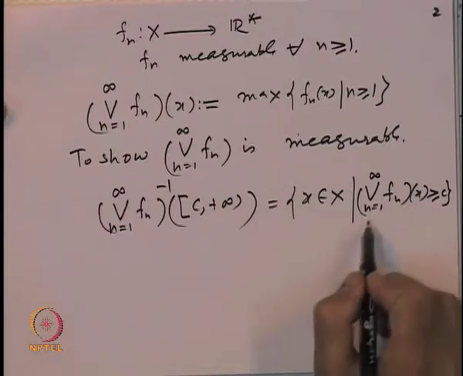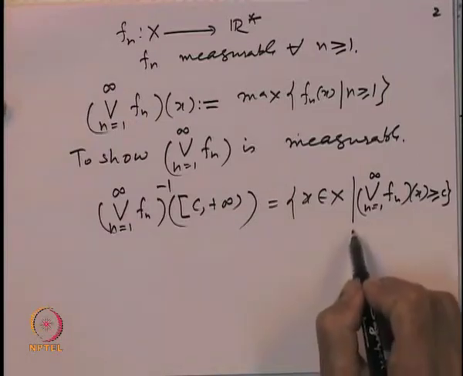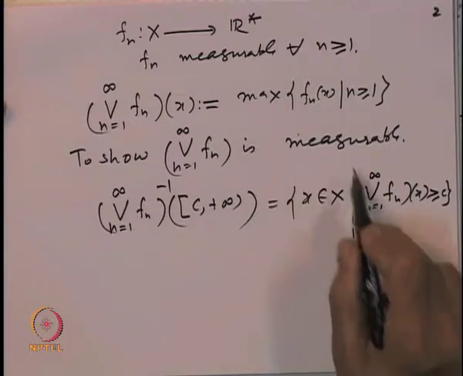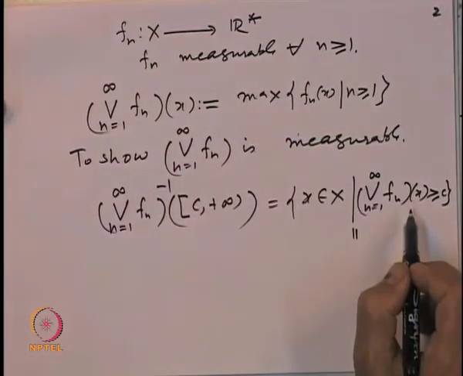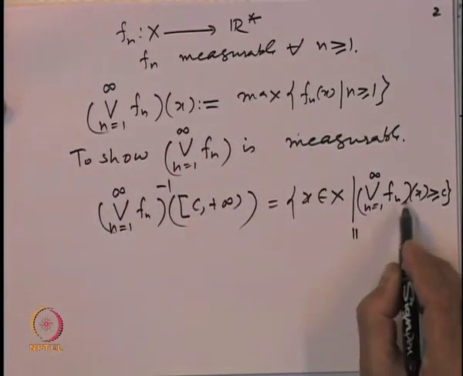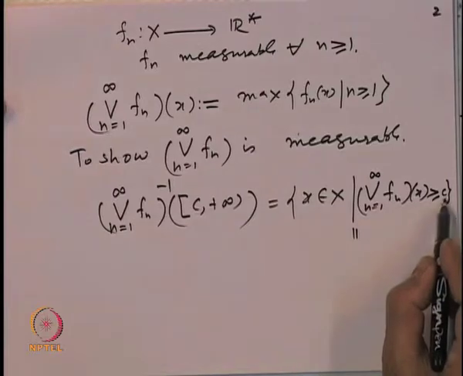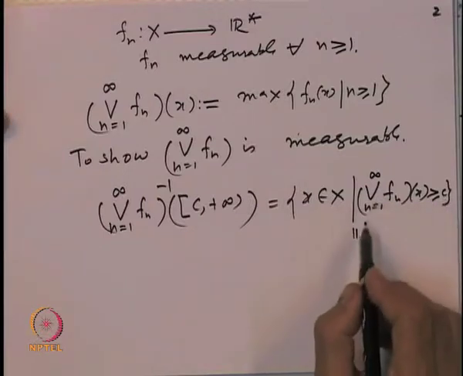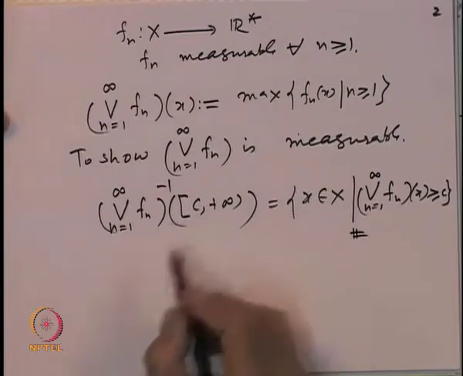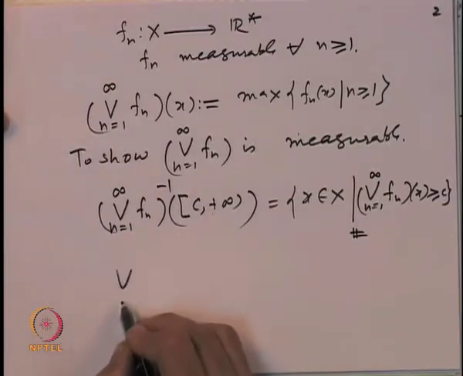To prove this, we have to convert this relation into individual f_n's, because each individual f_n is measurable. Saying the maximum is bigger than or equal to c means at least one of them crosses over c. That is one way of doing it, but let us look at the equivalent criteria.